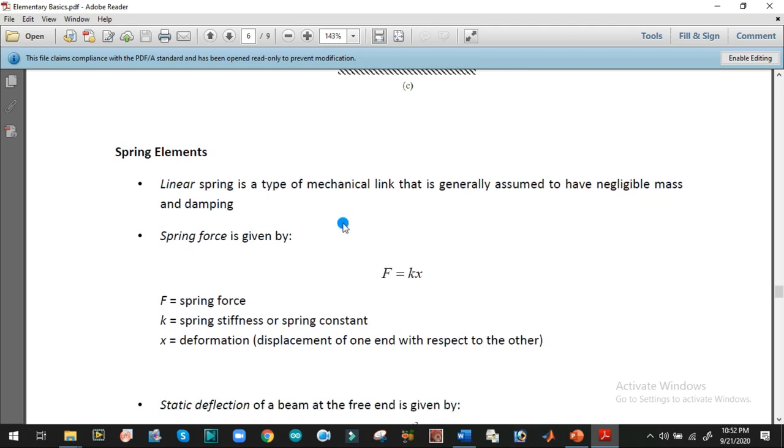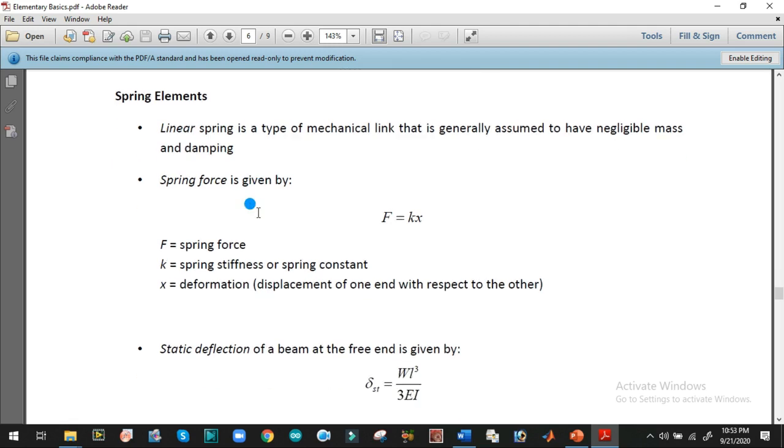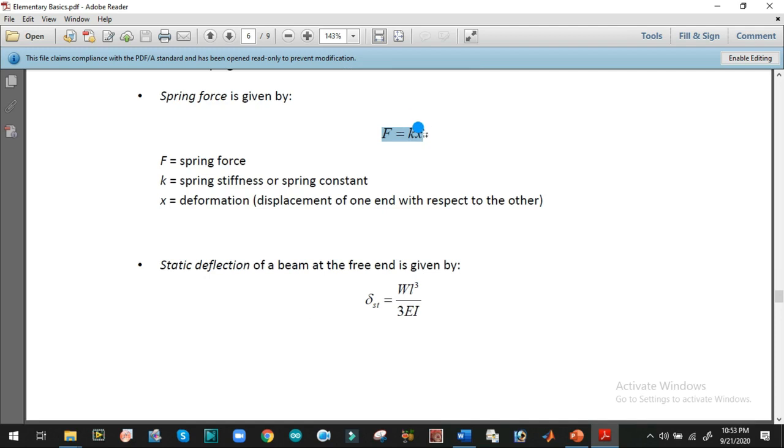So what is a spring element? If we want to get the solution of the equation of motion, we always have to consider the different elements within the system as linear. A linear spring is a type of mechanical link which has no mass and no damping. So the stiffness force is provided as F is equal to Kx, where K is the stiffness element, x is the deflection of the spring, and F is the restoring force of the spring.